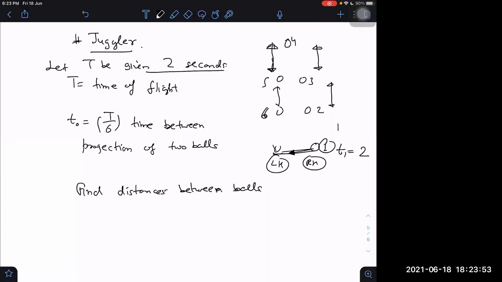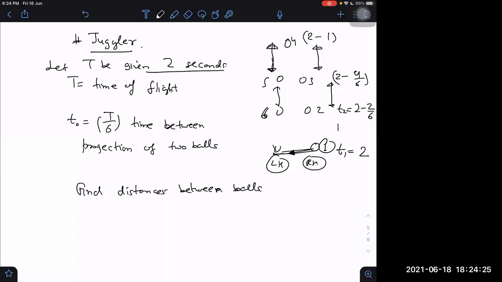For how long was the second ball in air? Guess it now. It will be 2 minus 2 by 6. You understand why 2 by 6? Yes, because the time between the projections of 2 balls is 2 by 6. For how long was the third ball in air? It will be 2 minus 2 into 2 by 6, which is 4 by 6. For the fourth ball it will be 2 minus 2 into 3 by 6, so that will be 6 by 6, that is 2 minus 1.